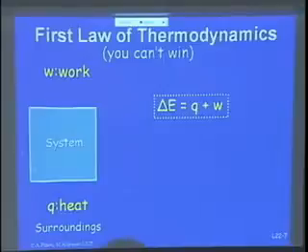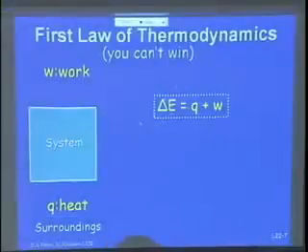So we have this funny system. We call this a system. Let's see this as a gas, and we can do something on that gas. The change of energy actually is heat and work. So you can either put heat into the system or take heat out of the system, or you could put work into the system, or the system does work. That's all very complex, isn't it? But it will get clear to you.